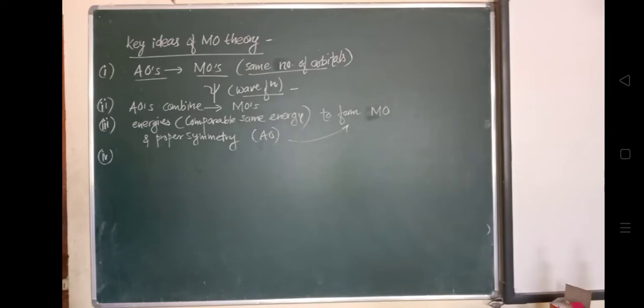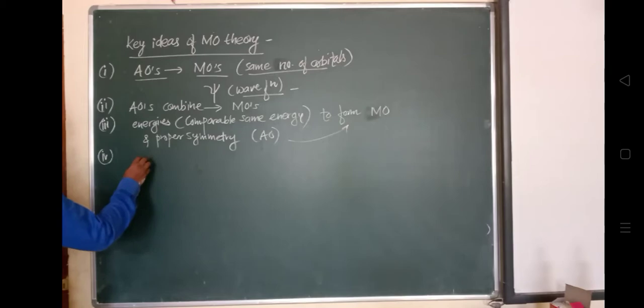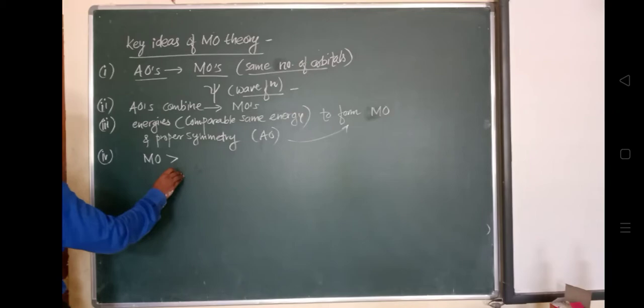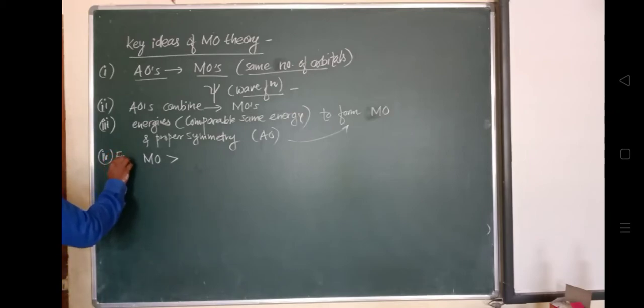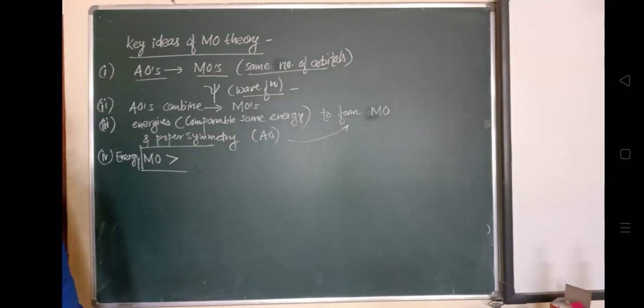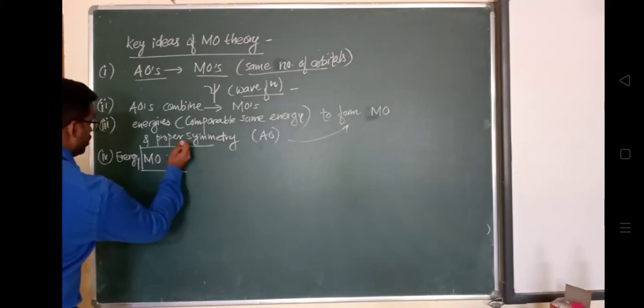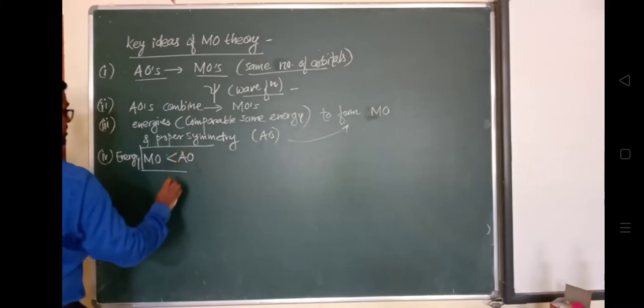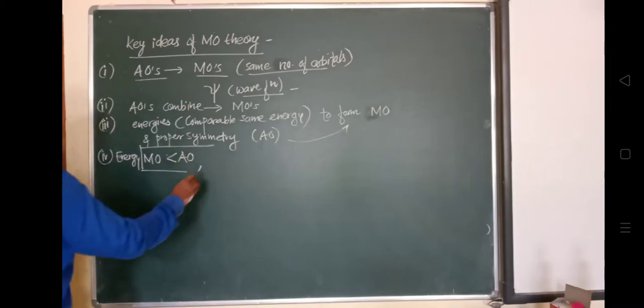The next key point: molecular orbitals that are lower in energy than atomic orbitals are bonding molecular orbitals. We have already described this. If the molecular orbital has lower energy than the atomic orbitals, it forms a bonding molecular orbital.